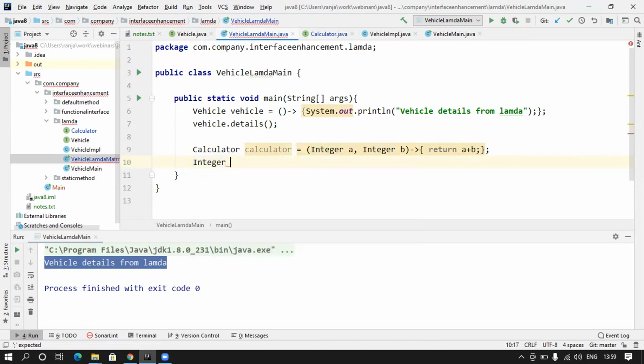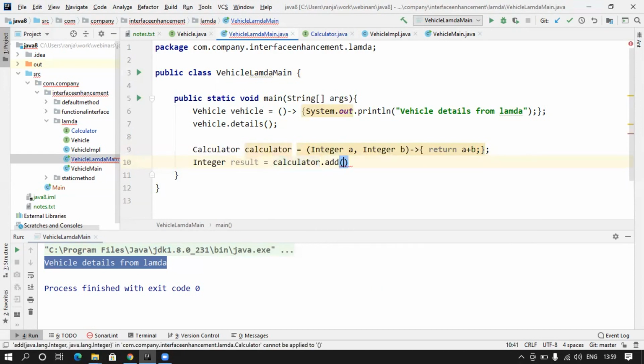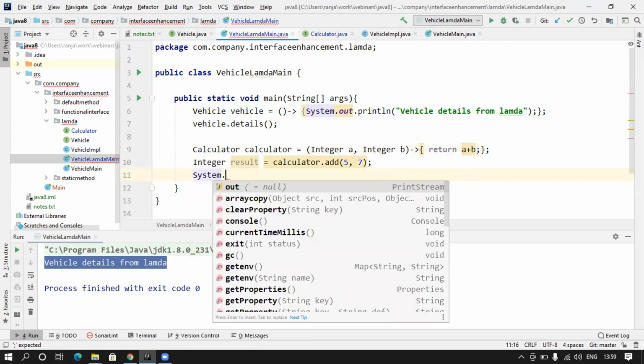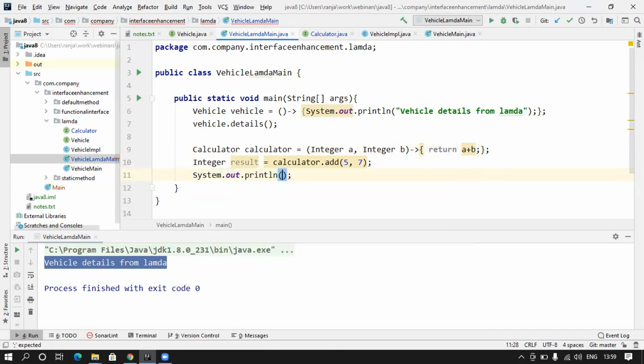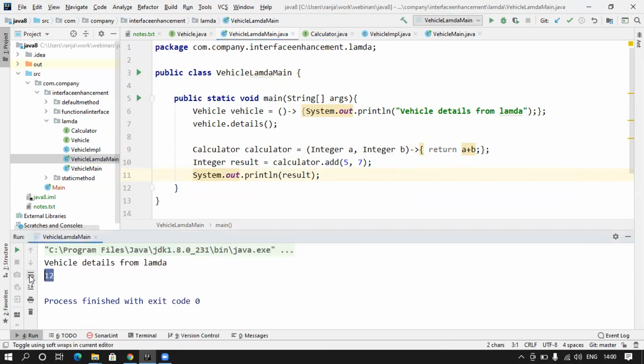Now let me store the result. Integer result is equal to calculator dot add, I will say 5, 7. If I run this, let's print the result, system.out.println, and let's say result. So let me run this. So we get the result as 12.